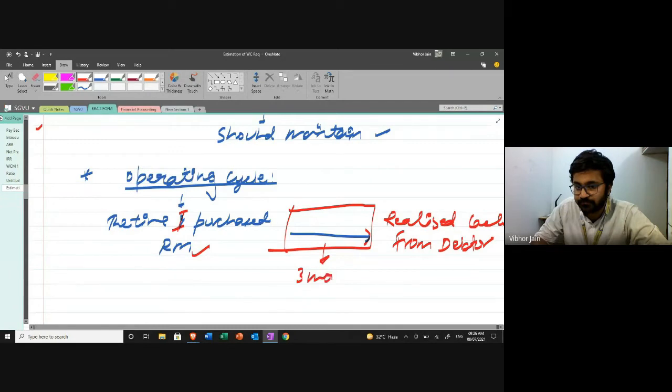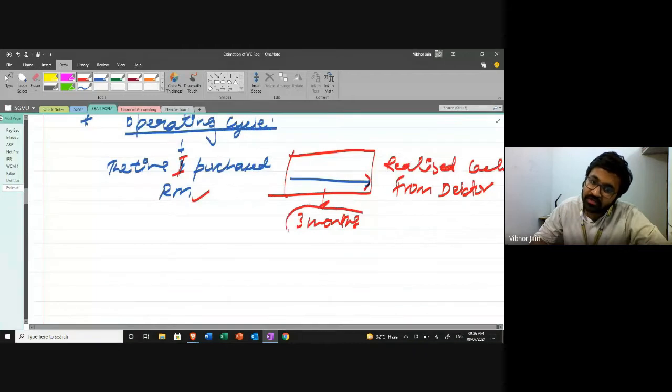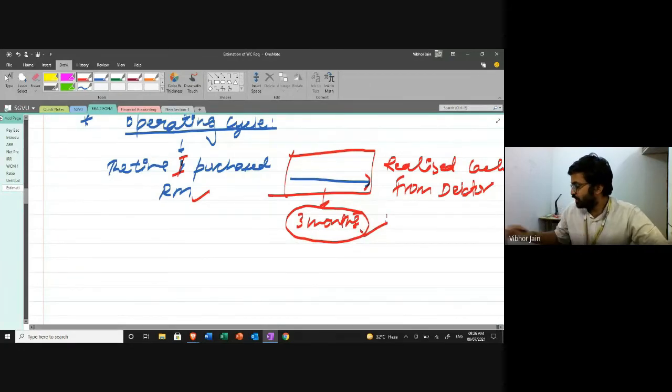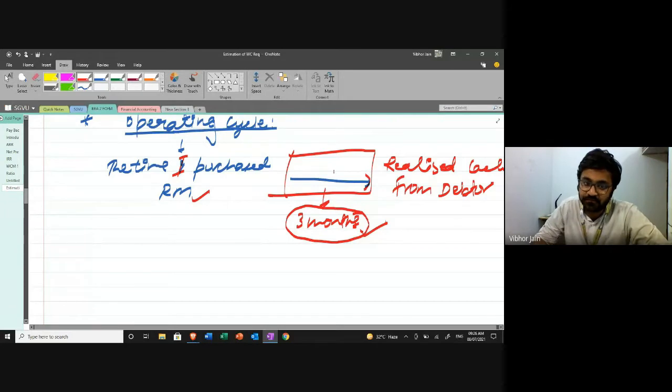3 months, or 4 months or whatever, say 3 months. So I am going to require funds for these 3 months. All expenses that are going to be incurred during these 3 months, I will have to arrange on my own. So I'll have to arrange for the money for these 3 months.